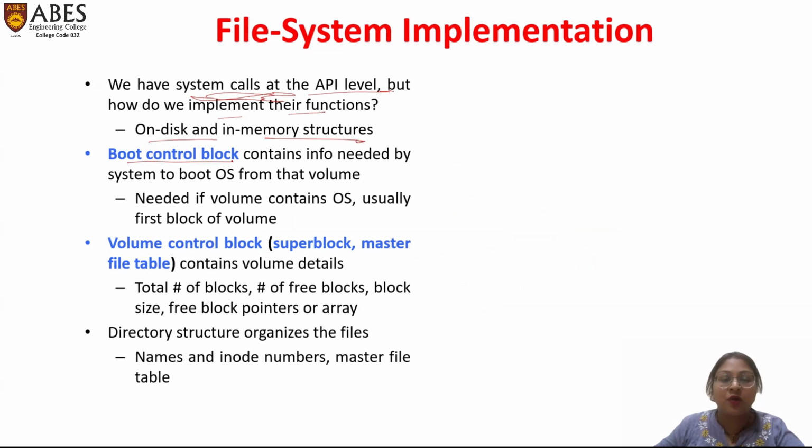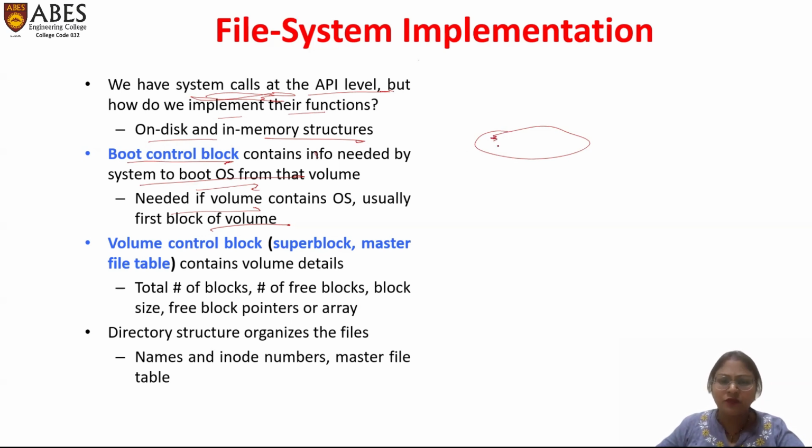First is the boot control block. This boot control block contains the information needed by the system to boot the operating system from that volume. It is needed if the volume contains an operating system, and it is usually the first block of the volume. It means that for file system implementation, we first have to boot the operating system, and the operating system always resides in the initial block of the memory.